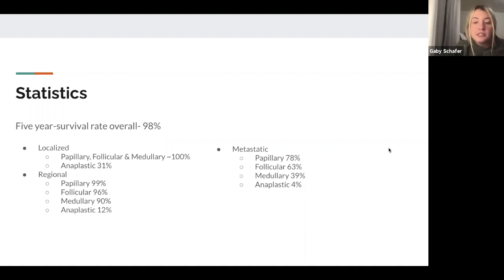Lastly, cancers that have distantly spread to other parts of the body are considered to be metastatic. The 5-year survival rate for metastatic papillary is 78%, follicular is 63%, medullary is 39%, and anaplastic is 4%. Medullary and anaplastic diagnosis only make up 5% of all thyroid cancers, but are most likely to spread.